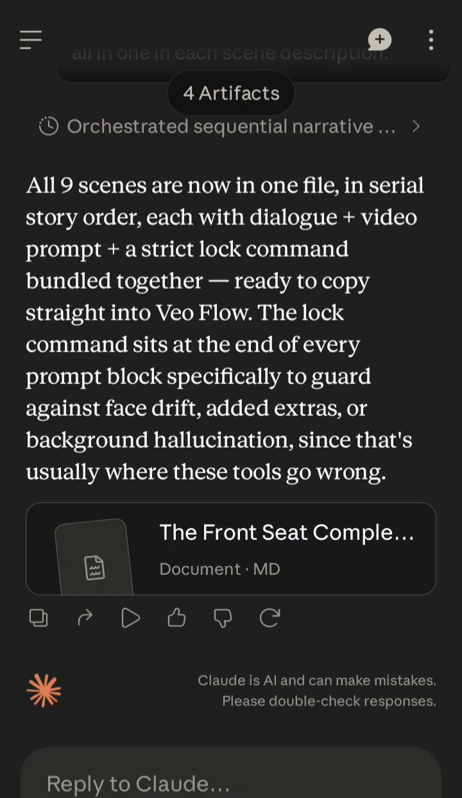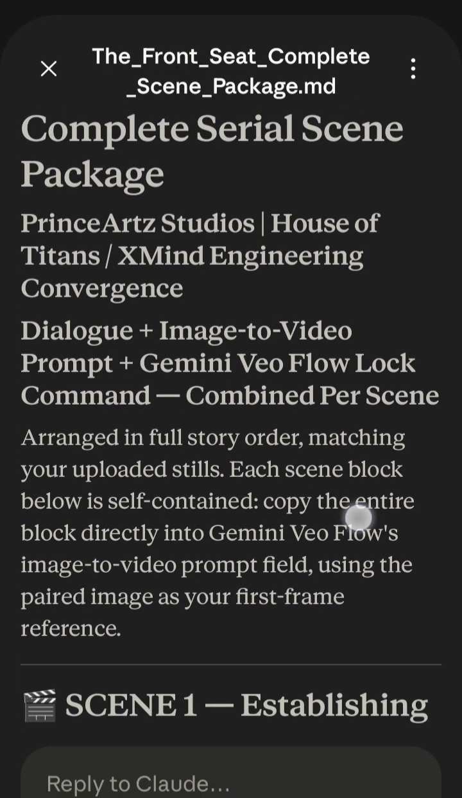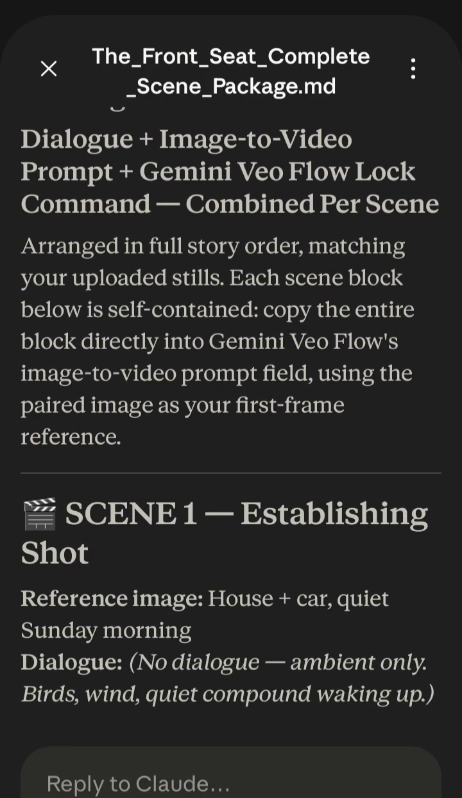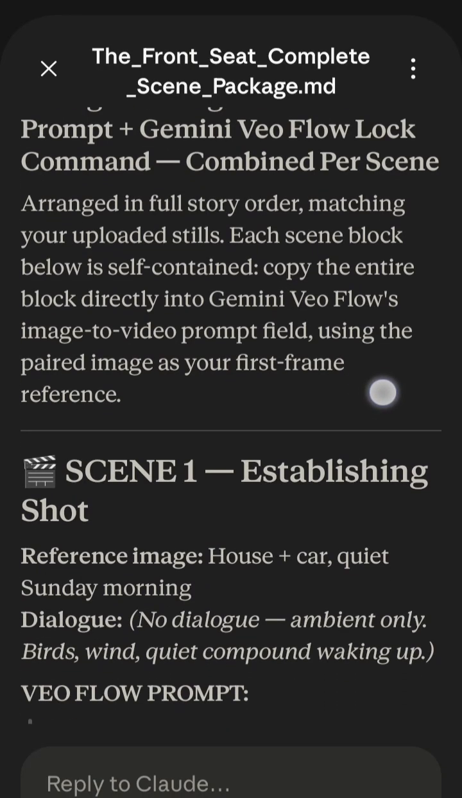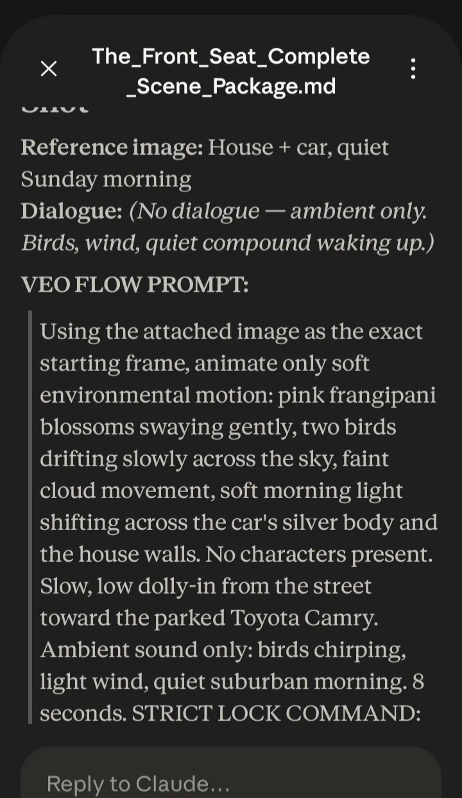Let's click on the document. The Front Seat, complete serial scene package. This is what it looks like, arranged in full story order. Don't forget we've not generated our intro image and our outro image too, but this is our main target for now. Let's get this done, and the other ones will be much easier. Arranged in full order, the scenes, as you can see.